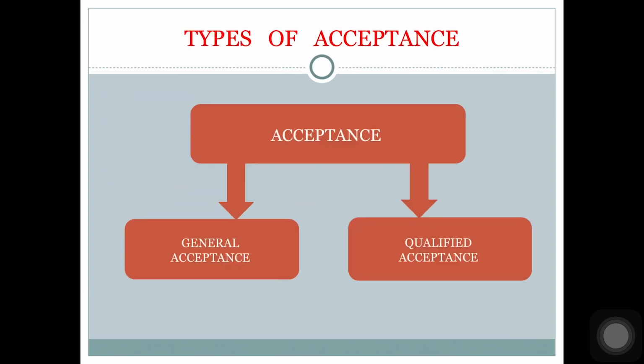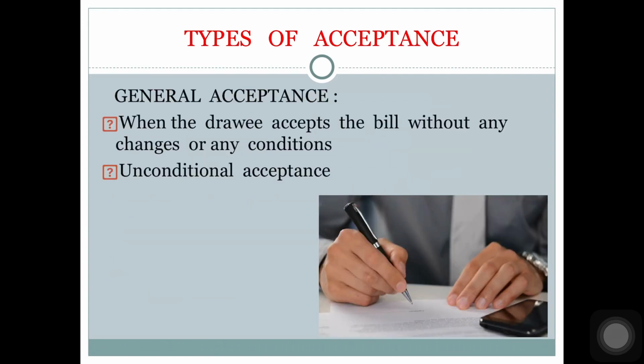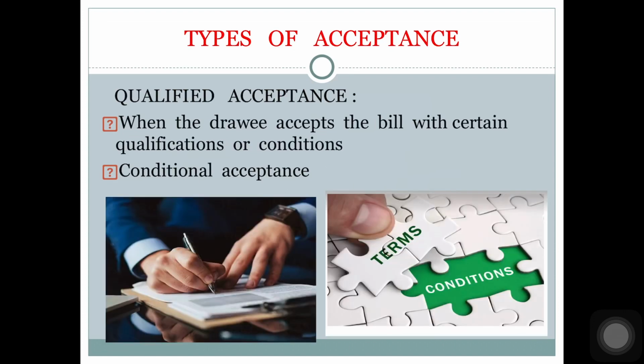Now there are two types of acceptance. One is general acceptance and one is qualified acceptance. When the drawee accepts the bill without any changes or any conditions, then it is known as general acceptance, also known as unconditional acceptance. The other type is qualified acceptance or conditional acceptance. If the drawee accepts the bill by making certain changes in the original terms and conditions, then the acceptance is said to be conditional or qualified acceptance.